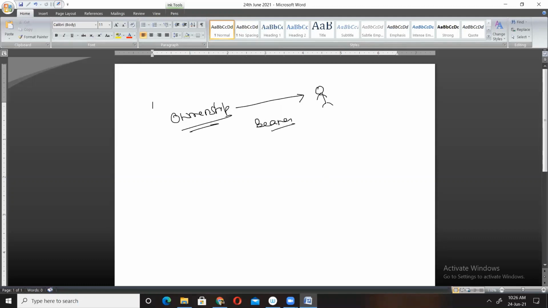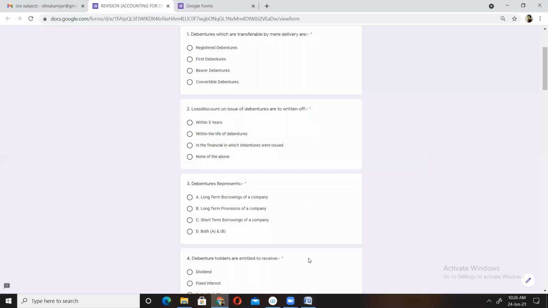You have heard about bearer cheque, open cheque, crossed cheque. Bearer cheque means whoever bears or has the debenture in hand will get the interest or the amount of the debenture at the end of the specific period. So the question concerns a debenture whose ownership can be transferred from one person to another very easily. So the correct option is bearer debenture.